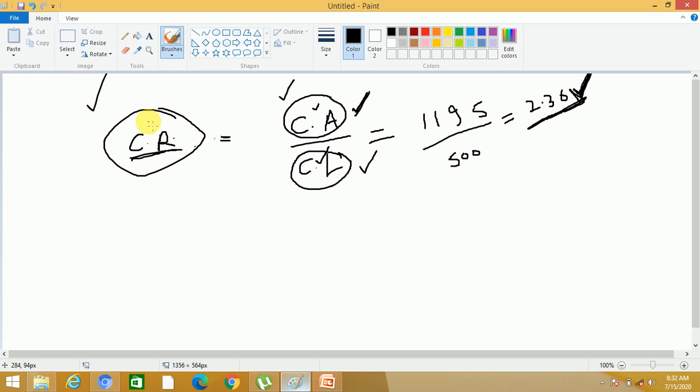It is an index that shows the relationship of two accounting numbers, obtained by dividing one accounting number by the other. We got this value 2.36, and this 2.36 has a meaning. Later, when we start ratios, we will discuss it.